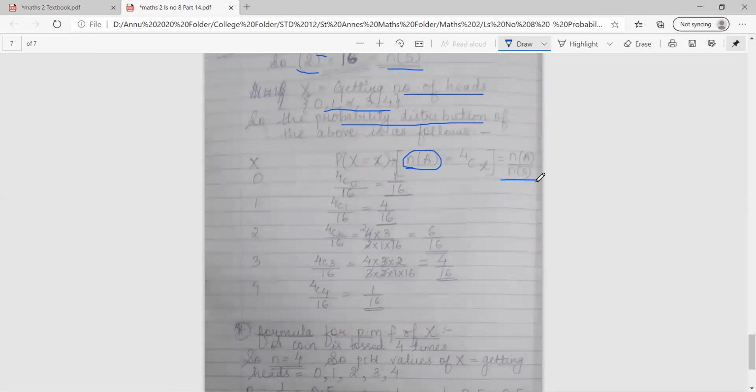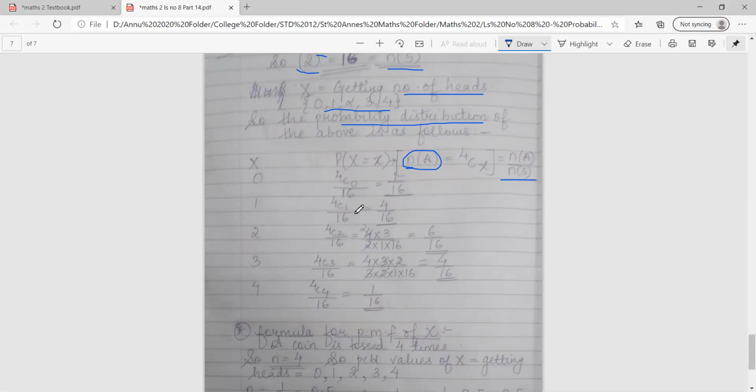The first formula, 4C0 divided by 16. Sample space is 16. So 4C0 is nothing but 1 by 16. The probability of getting no heads is 1/16.